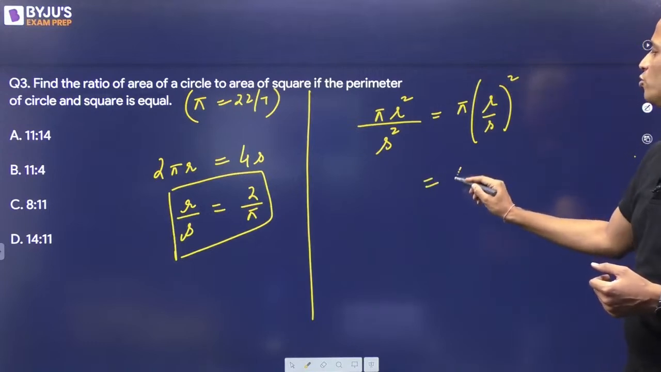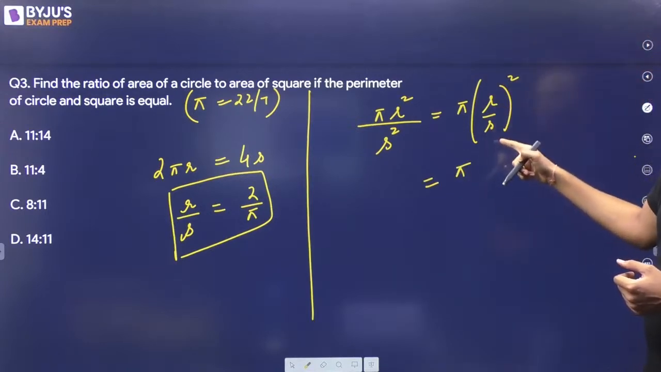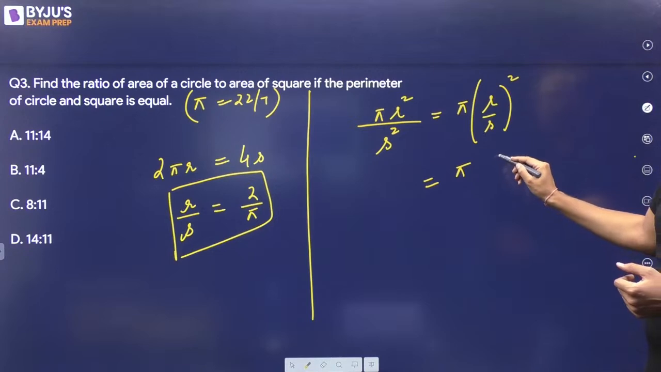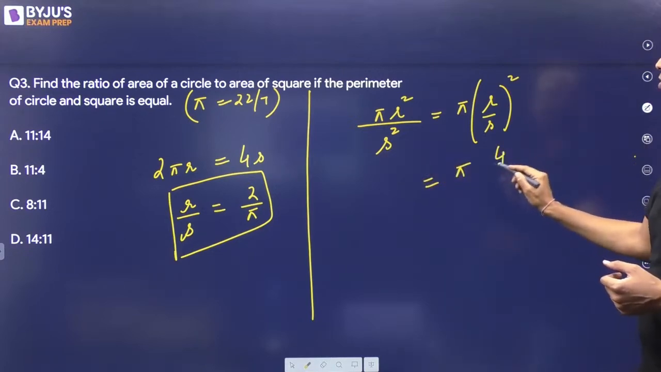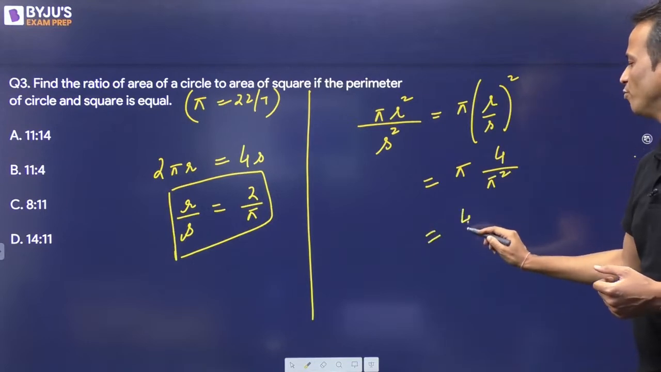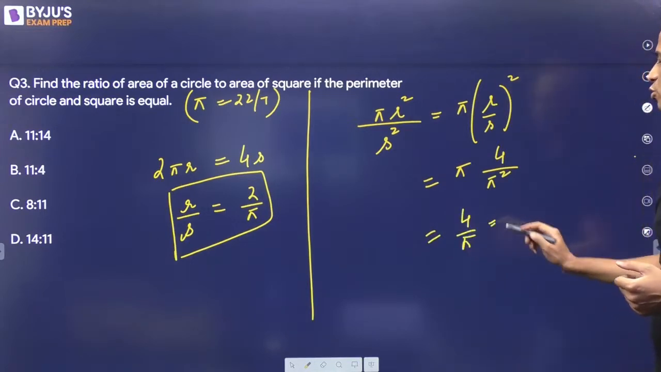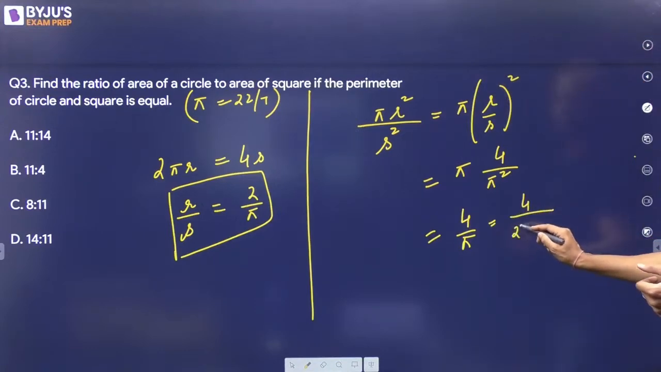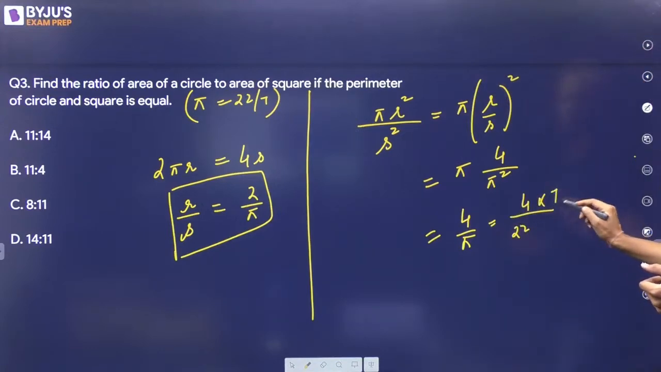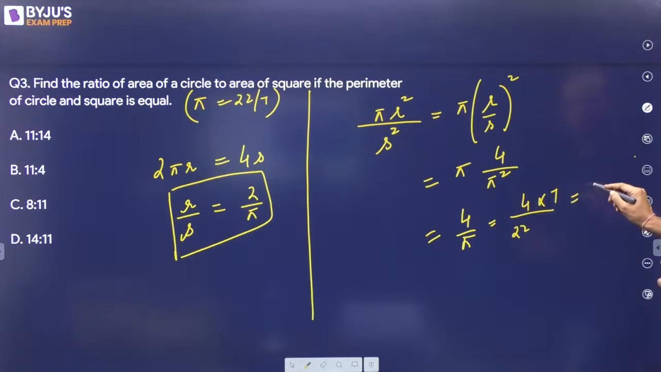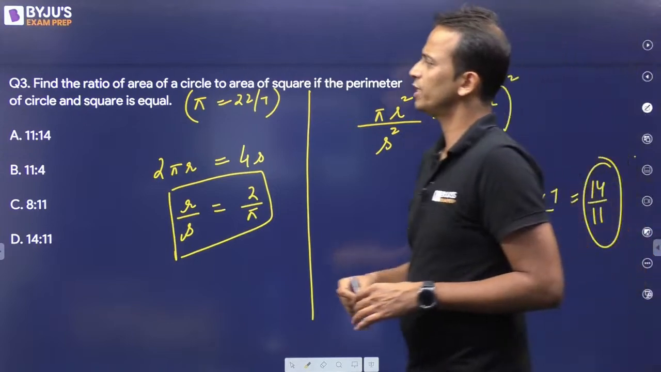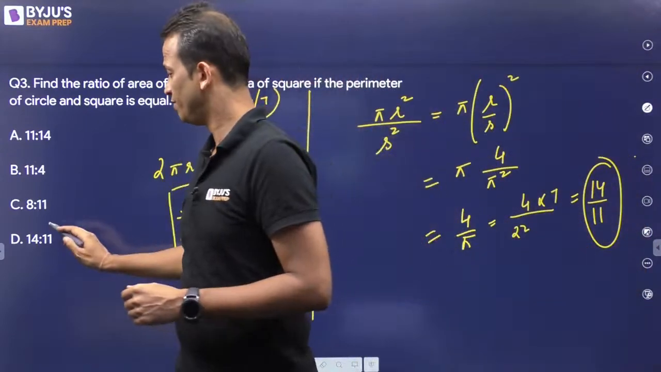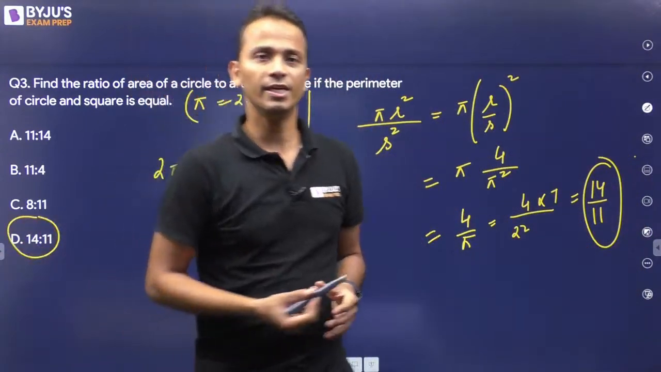So this will be equal to pi r square upon s square. That is 2 square is 4 upon pi square. So that will become 4 upon pi. Now put the value of pi as 22 upon 7. So 4 divided by 22 upon 7. So that is equal to 14 upon 11. So the ratio of their areas is 14 upon 11. Option D is the correct answer.